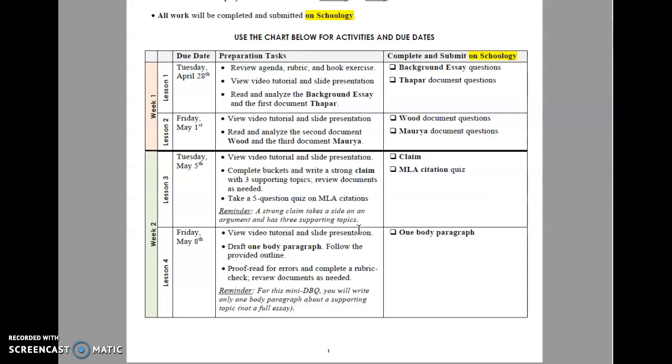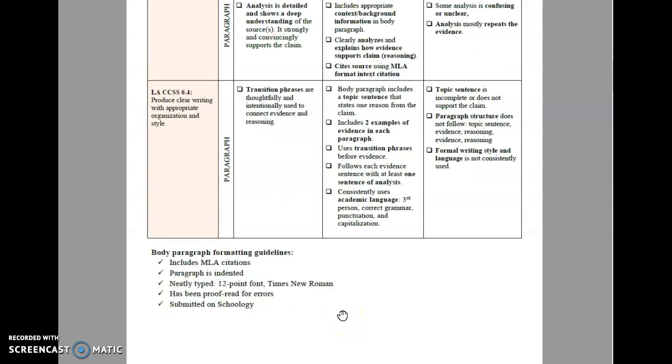And so you'll choose either ruthless conqueror or enlightened ruler, and then give 3 reasons why, the supporting topics. And by the end of week 2, you will draft and write one body paragraph that supports your claim. So in this mini-DBQ, you'll write only one body paragraph, not an entire essay.